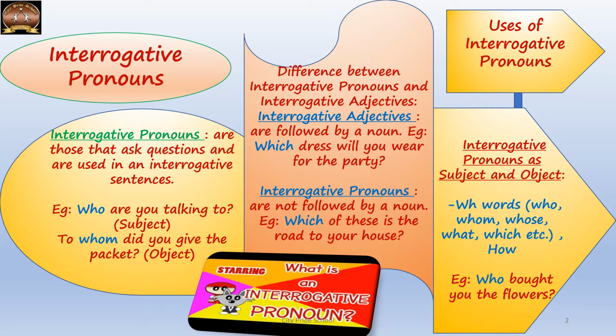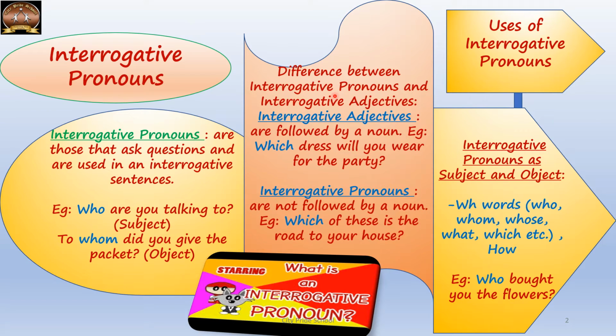So children, the fourth type of pronoun is interrogative pronouns. As the name suggests, these are definitely a part of an interrogative sentence and they are used to ask questions. These are also WH words. So interrogative pronouns are those that ask questions, and of course they are used in interrogative sentences like, who are you talking to? Here, who is acting as a subject. Then, to whom did you give the packet? So here, whom is acting as an object.